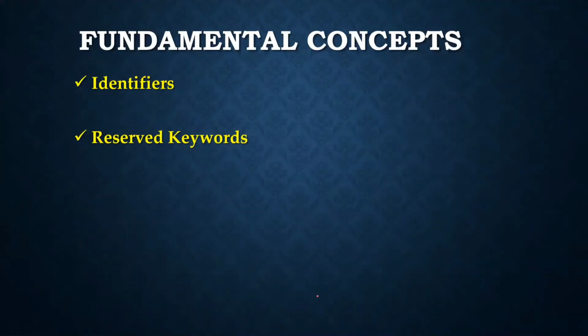And let's talk about the reserved keywords. These are keywords reserved by the programming language that prevent the programmer from using them as an identifier in a program. Right now, there are 33 keywords in Python, as of Python 3.3.